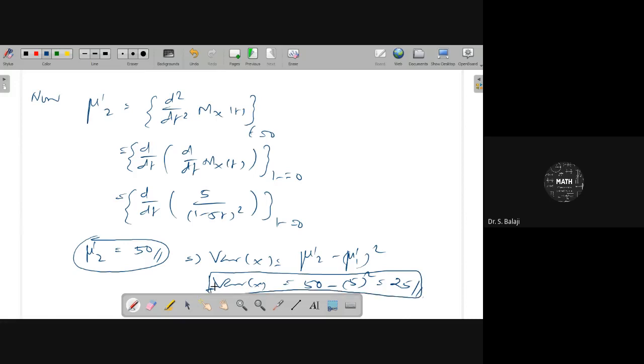The time will vary by plus or minus 25 here. The average time spent is 5 minutes, but with variance plus or minus 25 it can go to 30 and so on. Therefore, 30 minutes you can spend.